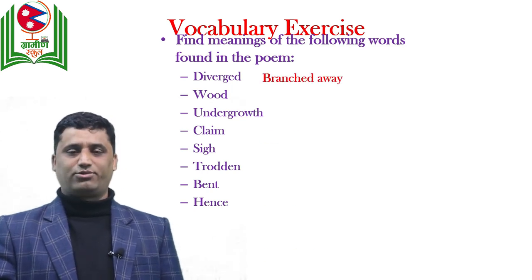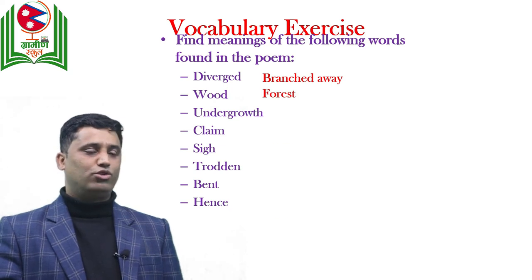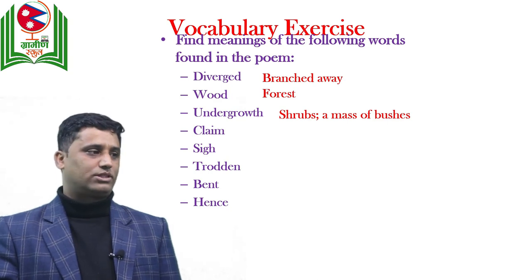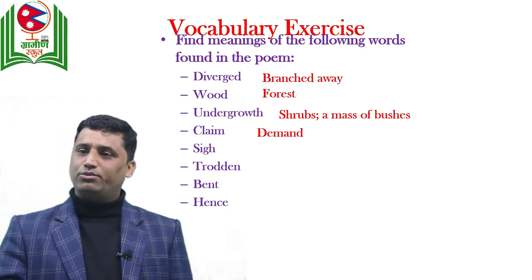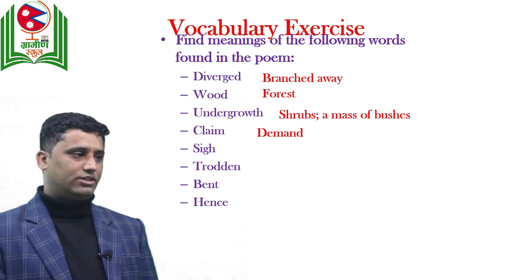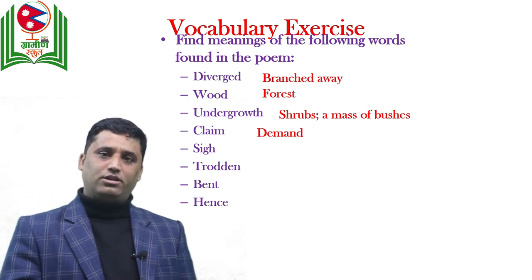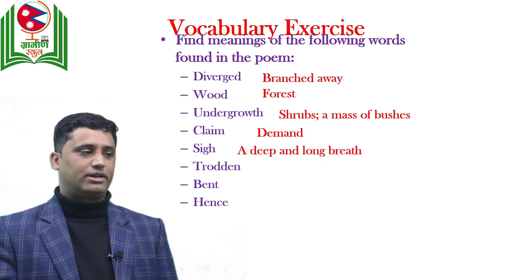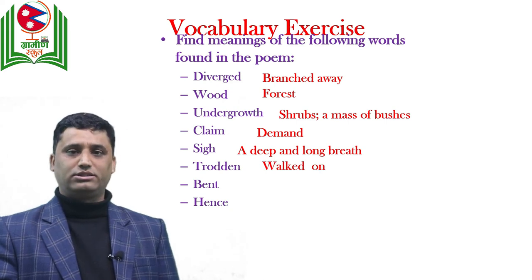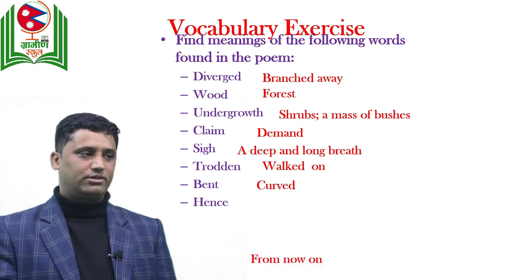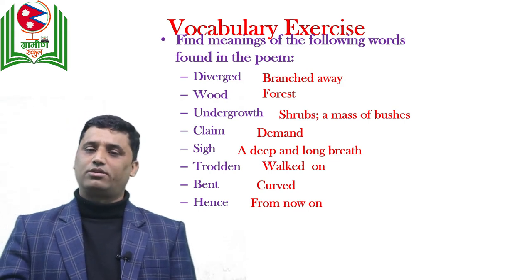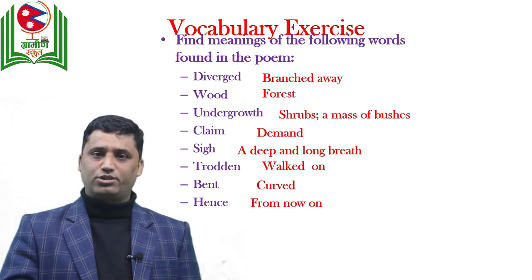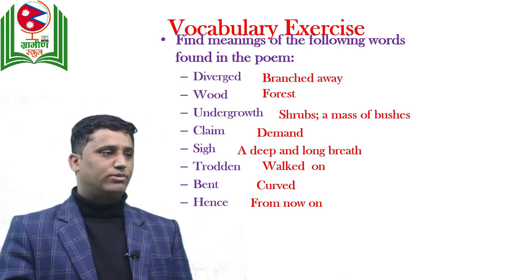Diverged means branched away. We have already discussed it in the poem too. Wood means forest. Undergrowth means shrubs, a mass of bushes. Claim means, here in the book, demand is given. This is the real meaning of claim, but the contextual meaning in the poem is choice. Sigh is a deep and long breath. Trodden, walked on. Bent means curved, and hence means from now on. So I think you can do it very easily, because while doing the poem we also discussed the meaning of these words. Let's move on to the question answer.